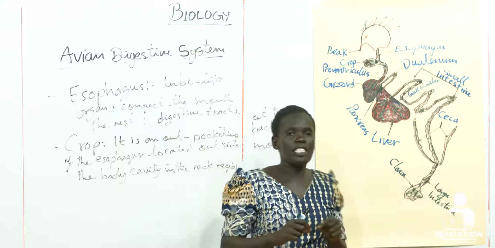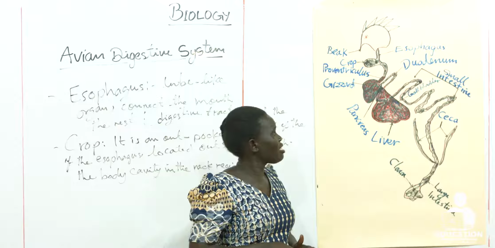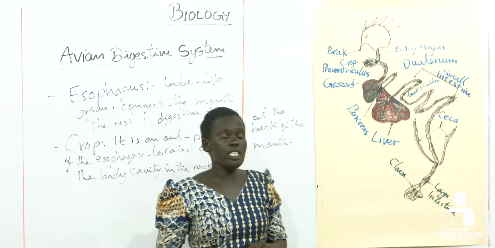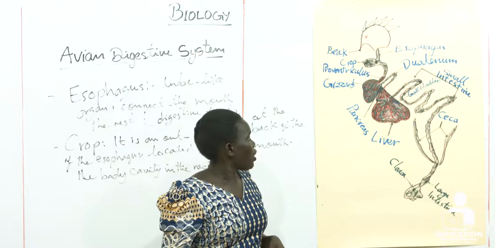And it is where little digestion takes place. In the crop, the digestion will not take much time. Just a little digestion will take place in the crop.